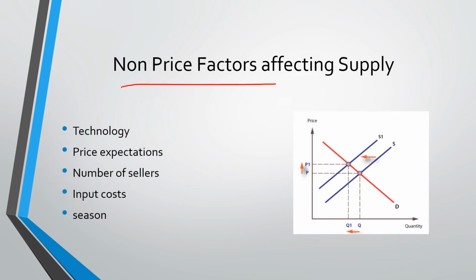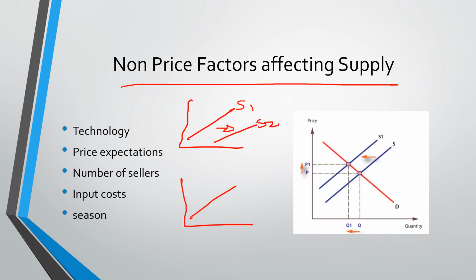There are also non-price factors affecting supply. And also, just like demand, if there is an increase in supply, the curve will shift to the right. And if there is a decrease in supply, this is the original supply, it will shift to the left. And how can technology shift your supply or increase or decrease your supply? Better technology can increase supply. It can increase your productivity. A defective technology, a broken technology might decrease your supply.